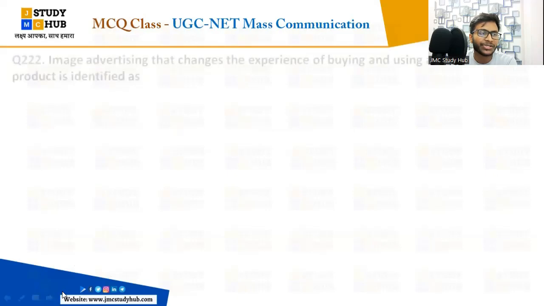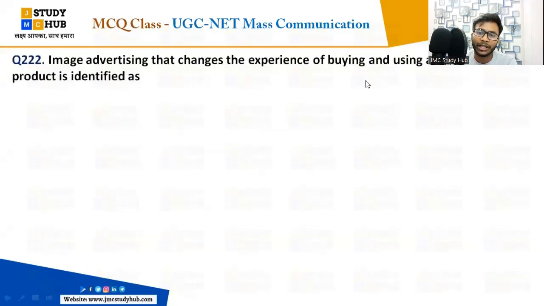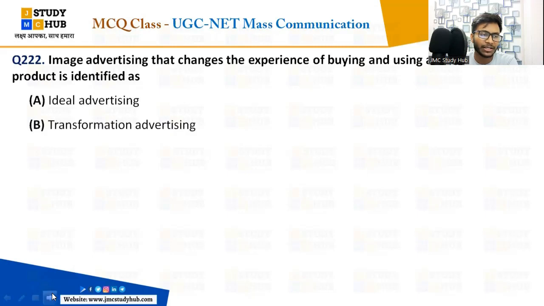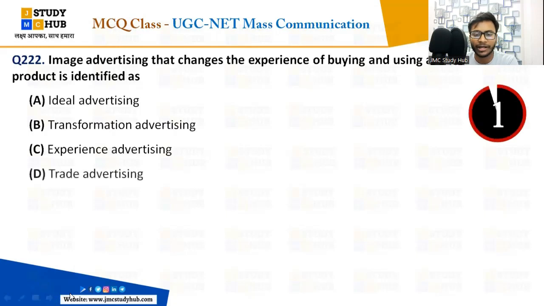Let's go to the next question, number 222. Image advertising that changes the experience of buying and using a product is identified as. Please read it twice, it is a very important question. Image advertising that changes the experience of buying and using a product is defined as what? Options are: A, ideal advertising; B, transformation advertising; C, experience advertising; D, trade advertising.